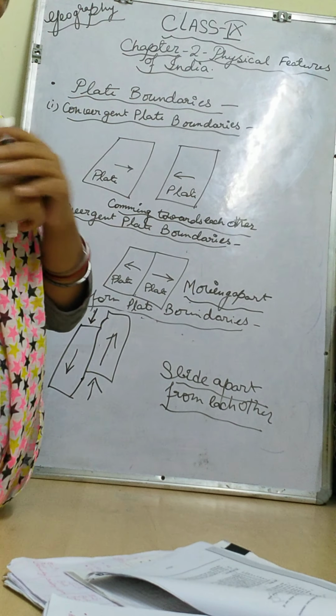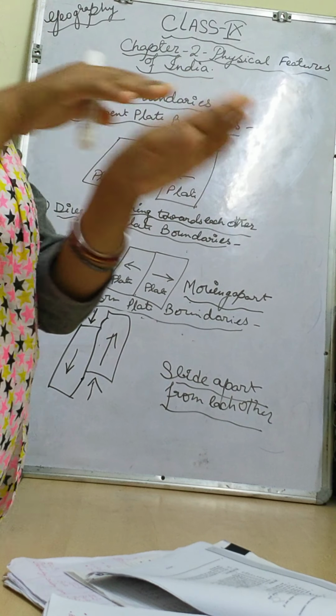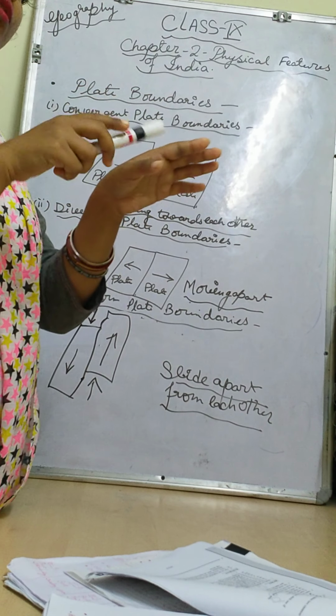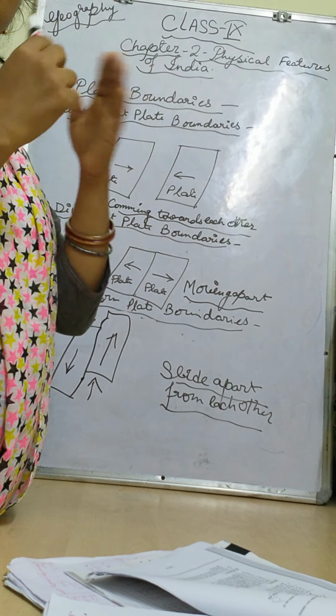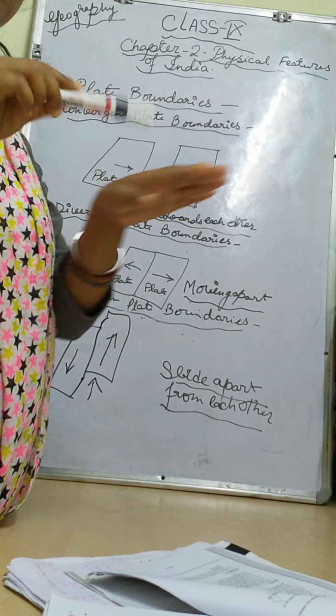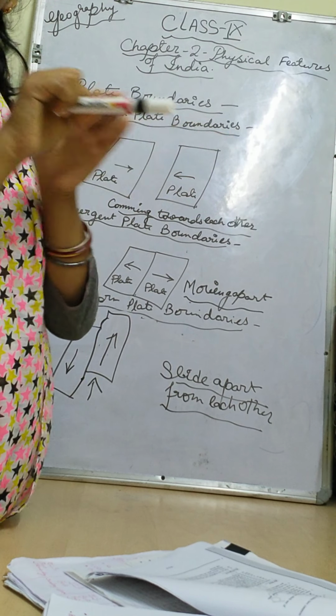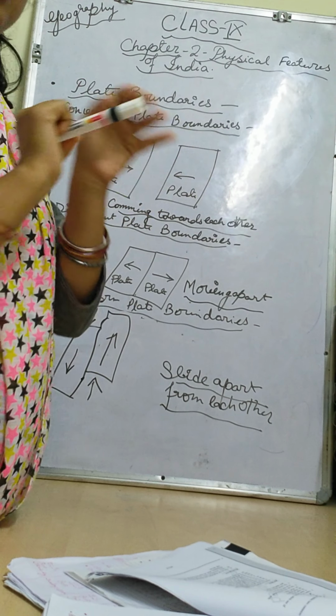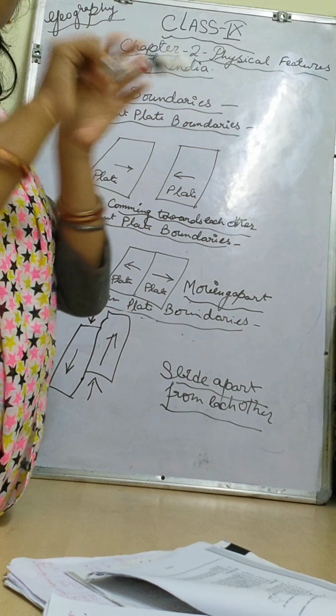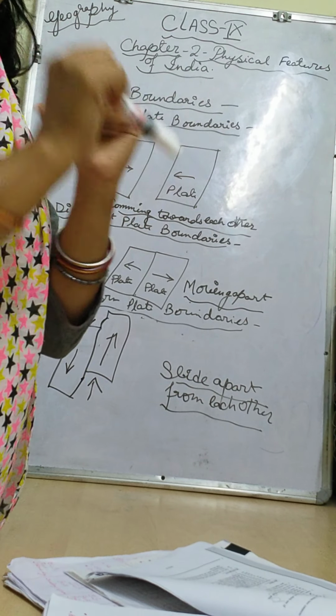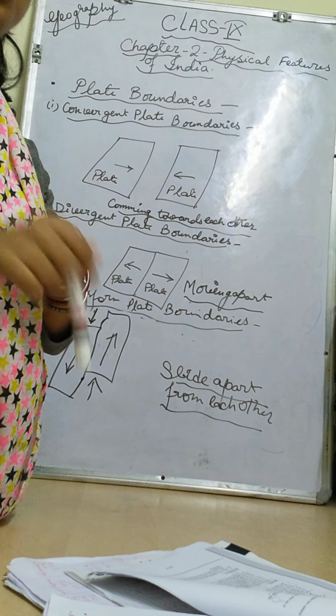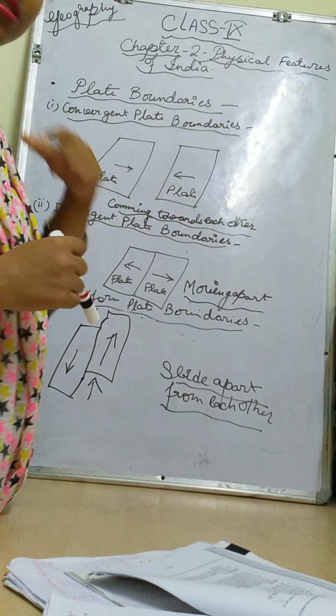In some cases the plates slide apart from each other, like sliding windows, children, which always move in different directions, right? So here we will discuss like that.